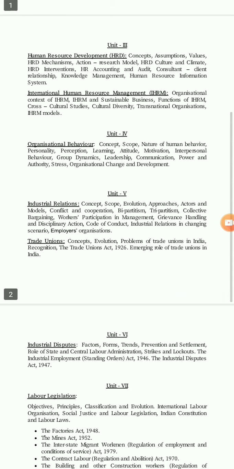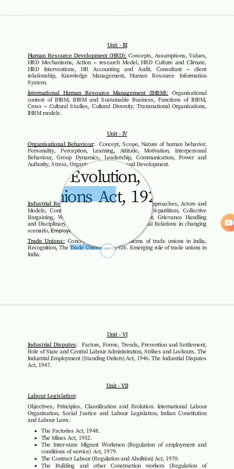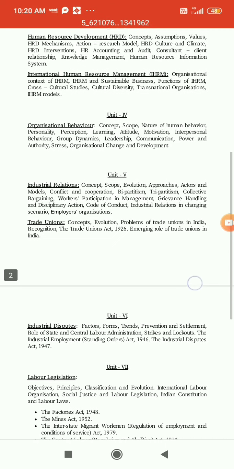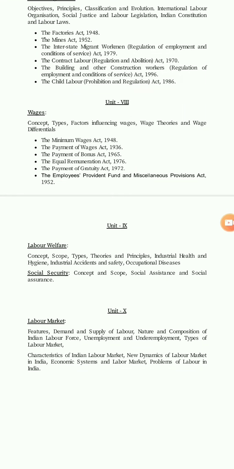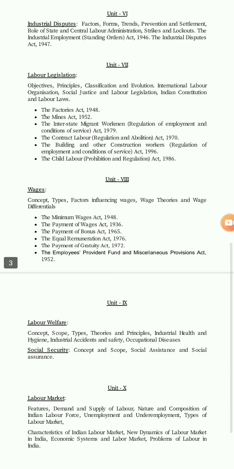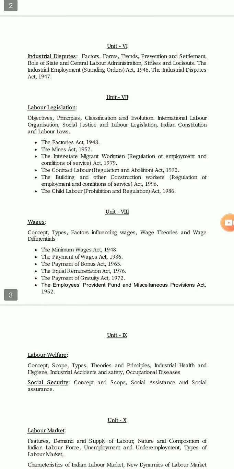You can go through industrial relation also. Specifically in this, the Trade Union Act 1926 is very important, so go through this. This is also important. As I already told you, there are certain measures in labor welfare, and there are also some important topics on labor welfare, so you need to go through that also. But specifically, these acts are very important. As I told you, 70 to 75% of questions come from these, so basically focus on these first.